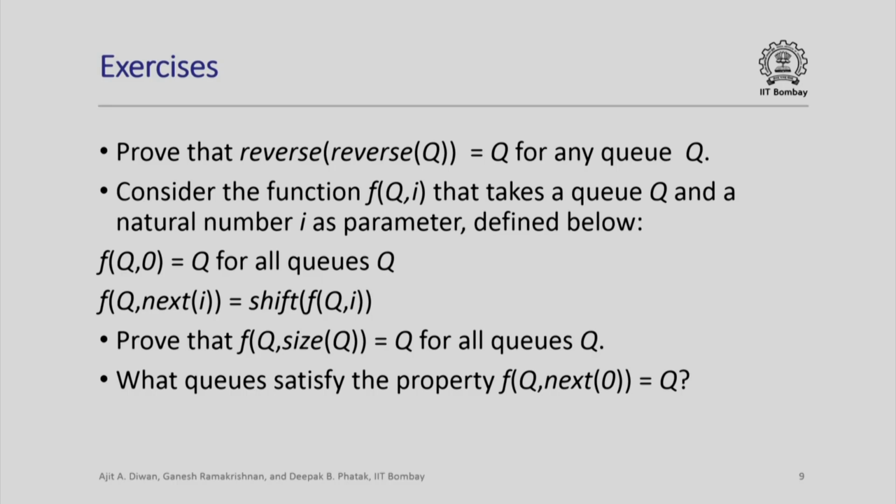And now what queues will satisfy the property that if you shift this once, you will get back the same q, that f of q comma next 0 is essentially q. So if you apply this operation once, when will you get back the same q? Not all queues will satisfy this property, but you can find out exactly which queues have this property. So try these exercises and we will meet next time. Thank you.